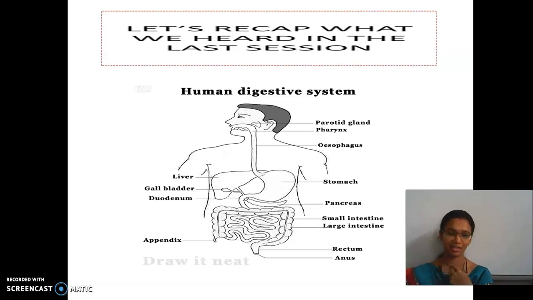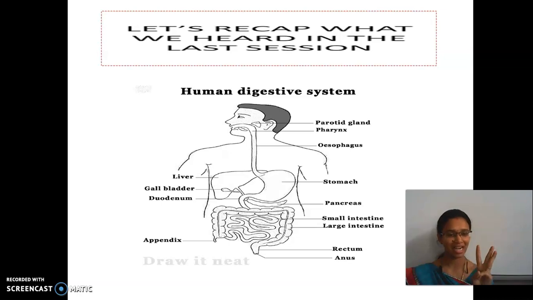The path means the way which they travel. The path which is travelled by the food is called the digestive tract, T-R-A-C-T. The food is taken in by the mouth. The teeth help in mechanical breakdown of food, that is chewing. Our mouth has salivary glands.